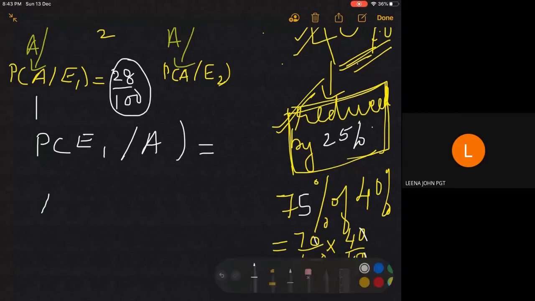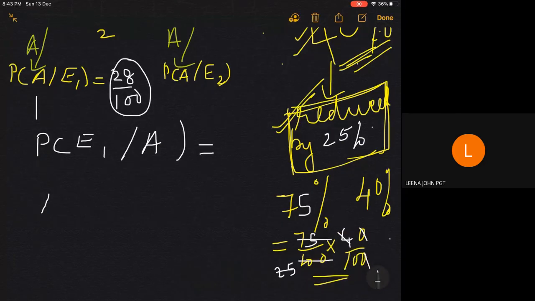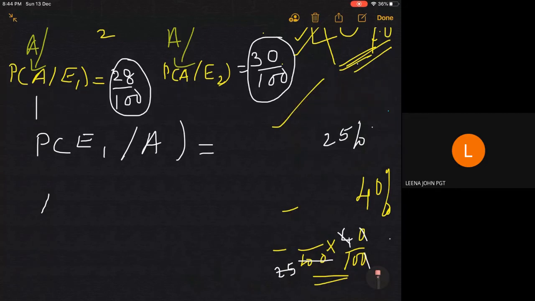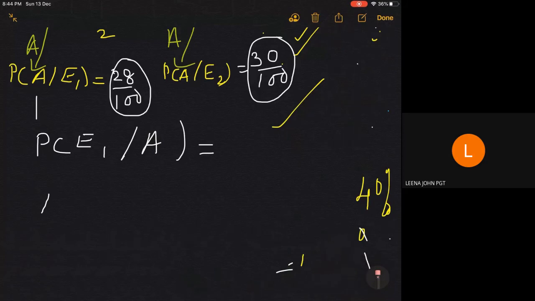So we can write now here, it is 3 by 10 or 30 by 100. I am making all the denominators the same. Okay. Now, what is our required probability? That is P of E1 given A.